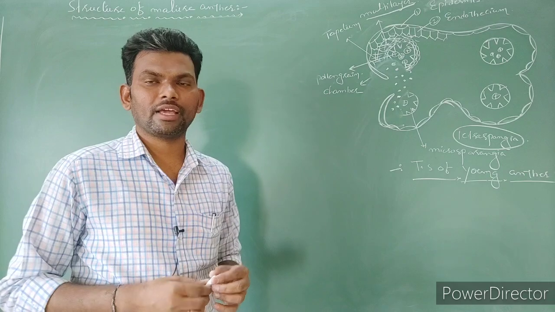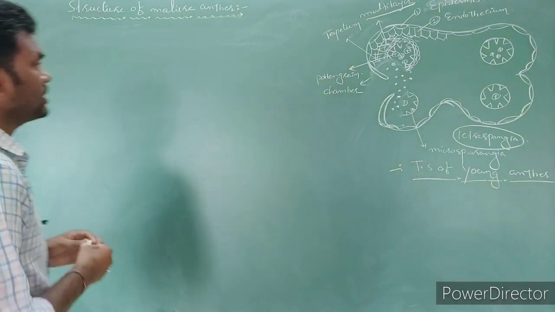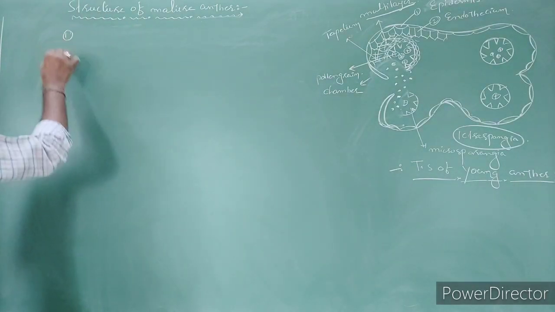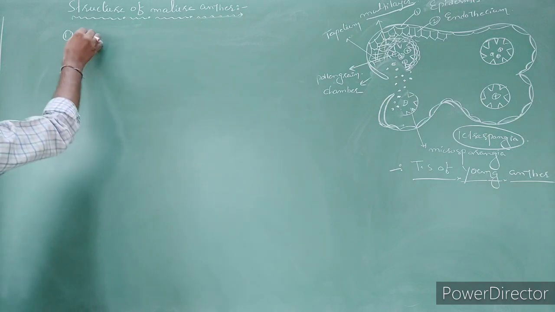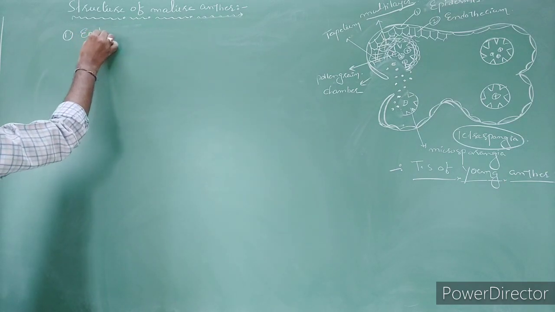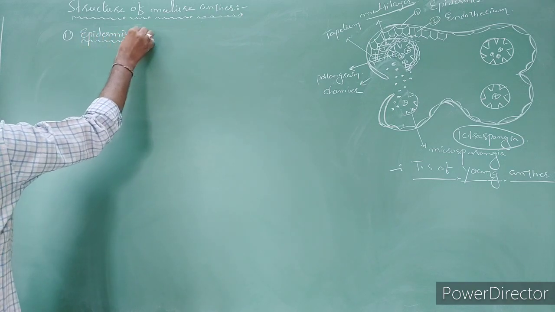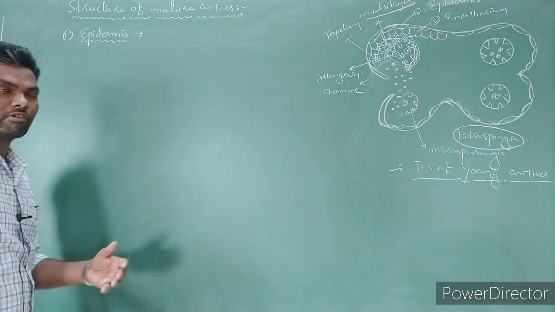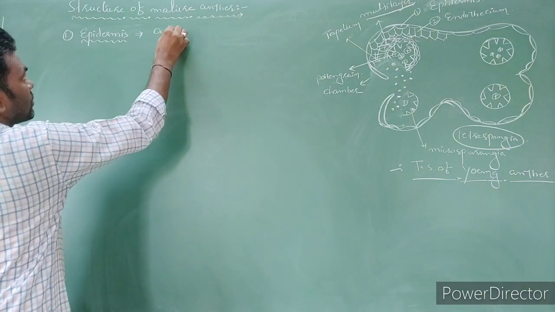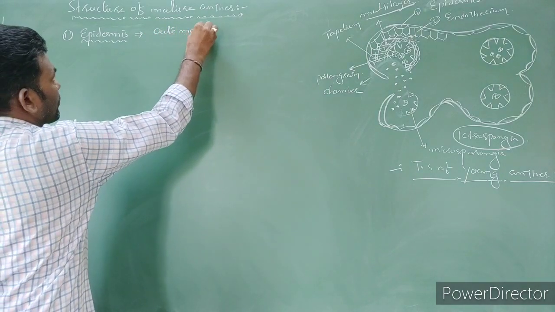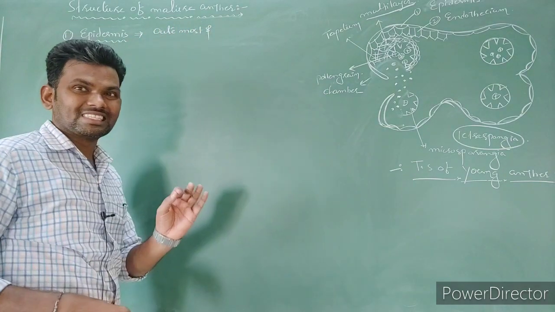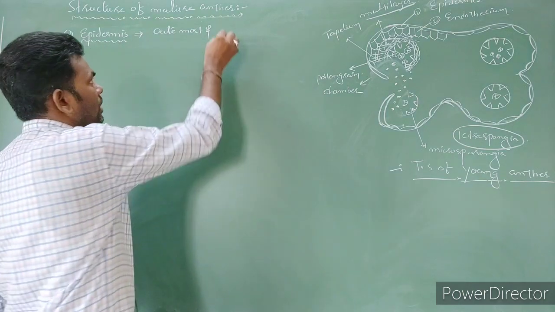Let's see each and every layer in detail. The first layer is the epidermis. Epidermis is the outermost layer, and a uniseriate layer, only one layer is present.